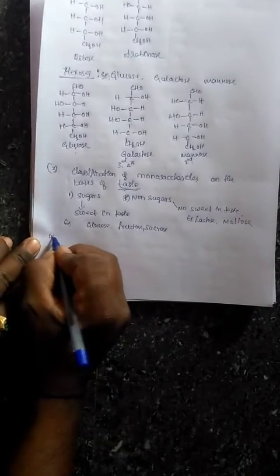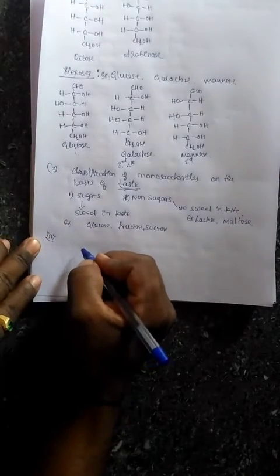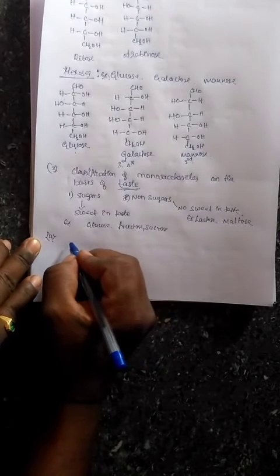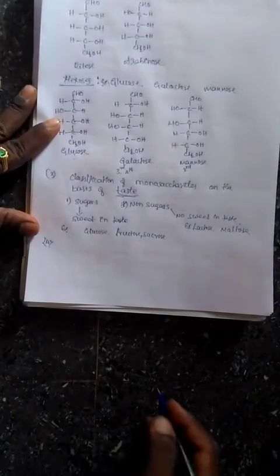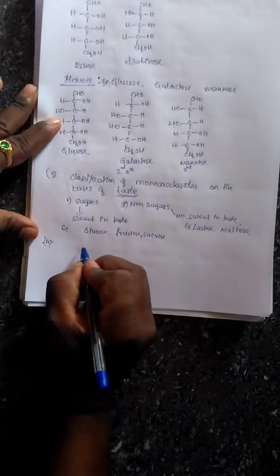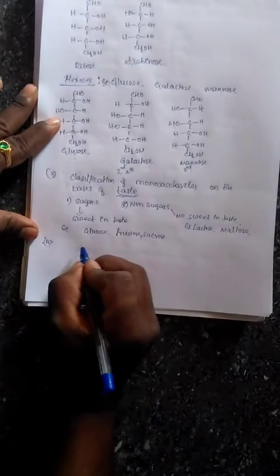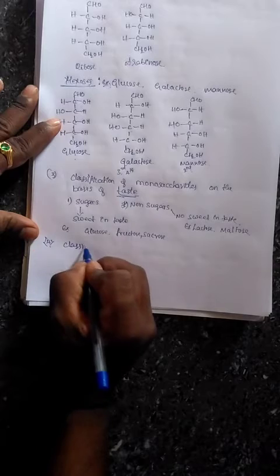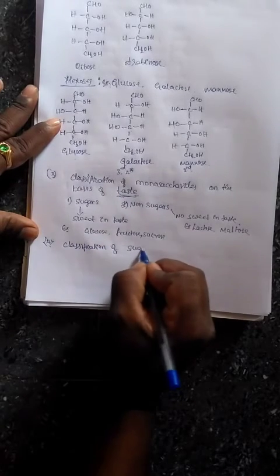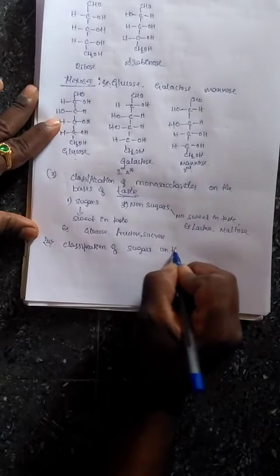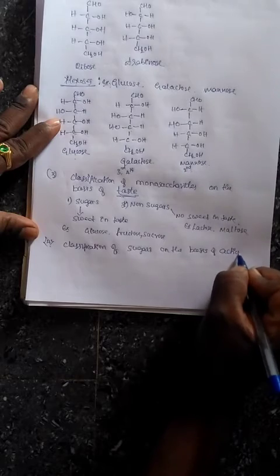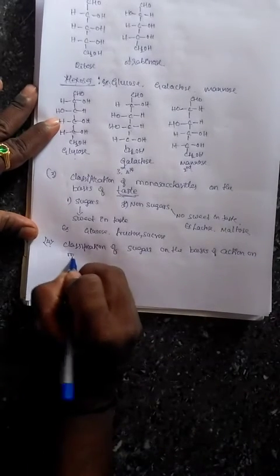Now one more classification of sugars, that is based on action of chemical reagents. That is the fourth classification, classification of sugars on the basis of action with chemical reagent.